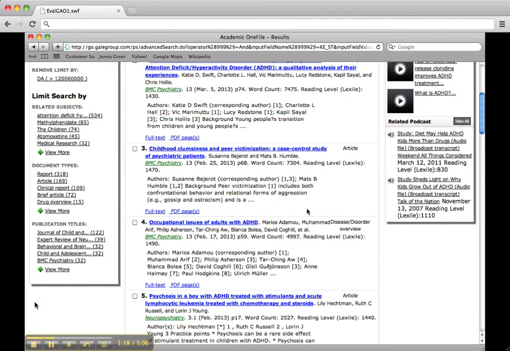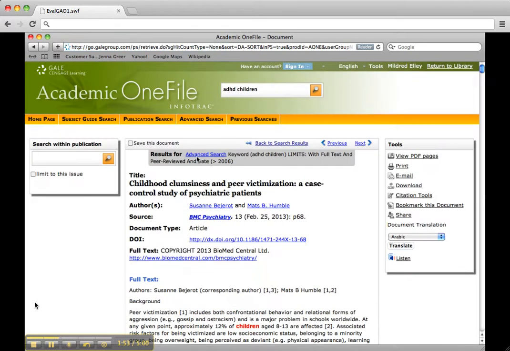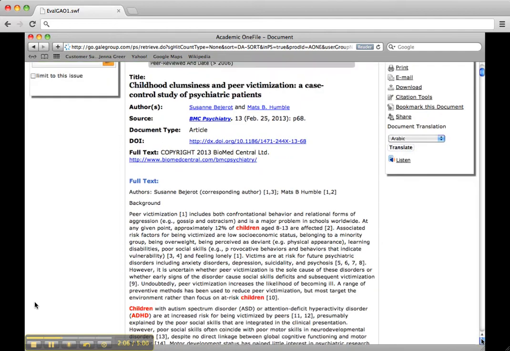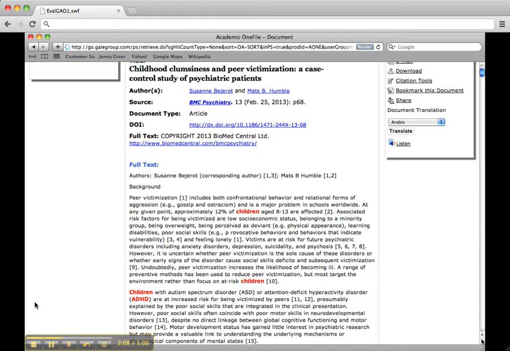Number 3. Childhood clumsiness and peer victimization, a case control study of psychiatric patients. This is talking about children, but I can't really tell what it's about, so I'm going to click on it to get more information. Okay, this provides us with citation information, the author, title, and source, but there isn't an abstract, so I have to take a look at the first paragraph here.